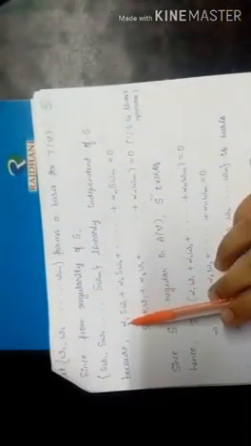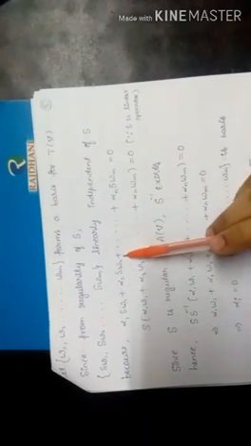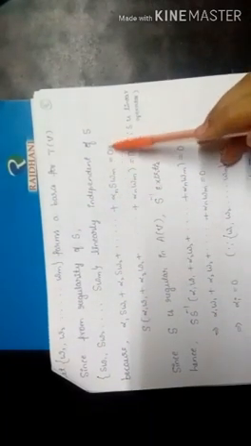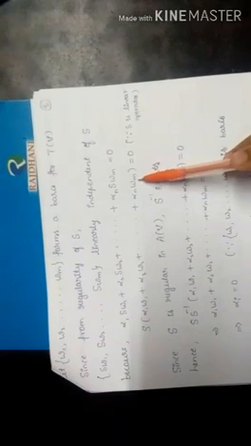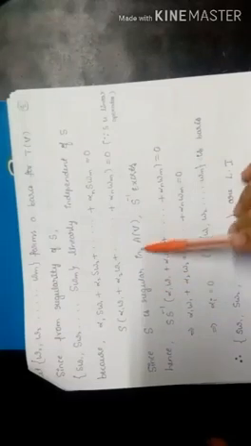This set will be linearly independent because: alpha 1 S(W1) plus alpha 2 S(W2) plus, and so on up to alpha m S(Wm), is equal to 0. This can be written as S(alpha 1 W1 plus alpha 2 W2 and so on up to alpha m Wm) equal to 0, because S is a linear operator. Now S is regular in A(V), meaning there exists S inverse, right? So we can write S inverse of S of (alpha 1 W1 plus alpha 2 W2 and so on up to alpha m Wm) equal to 0. We know that S inverse S is equal to I. Therefore we get alpha 1 W1 plus alpha 2 W2 and so on up to alpha m Wm is equal to 0.